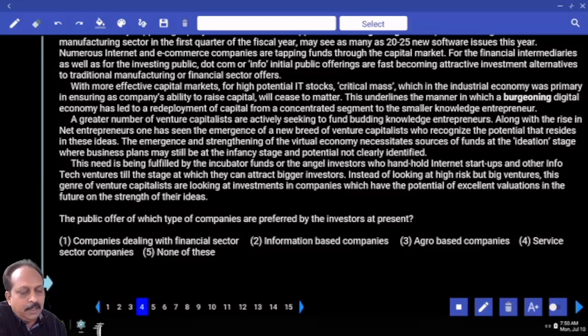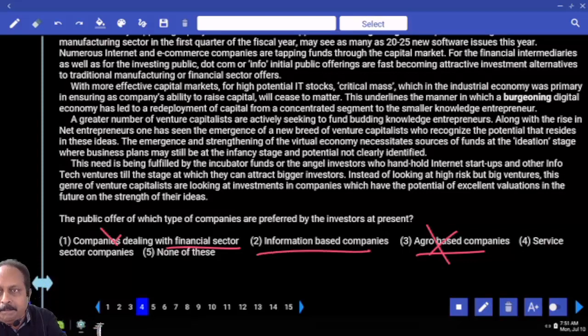Question number 4. The public offer of which type of companies is preferred by the investors at present? What is the first option here? Companies dealing with the financial sector. Yes or no? Information based companies, hold this one. Agro based, olden days. So, companies dealing with the financial sector, very specific. It can't be that. And service sector companies. Again in the service sector, what is the most important sector? Service sector, so many are there. Information based companies. Have you chosen the second option? The answer is the second option. An easy one. But for this you have to read the passage.